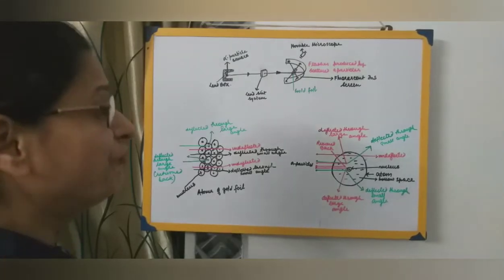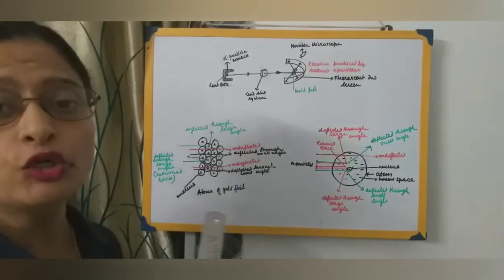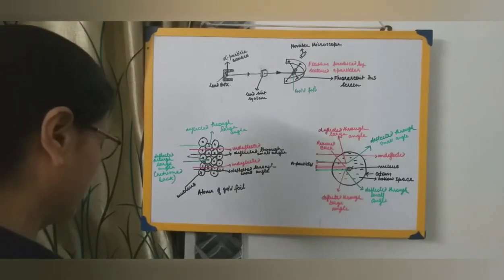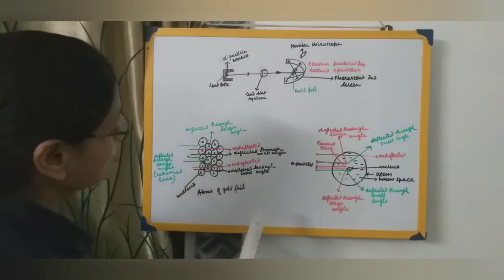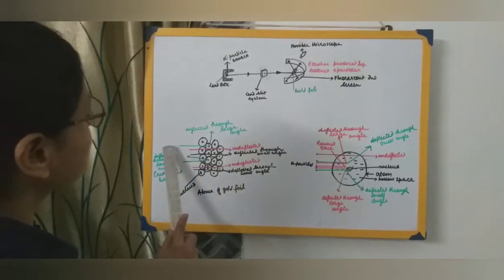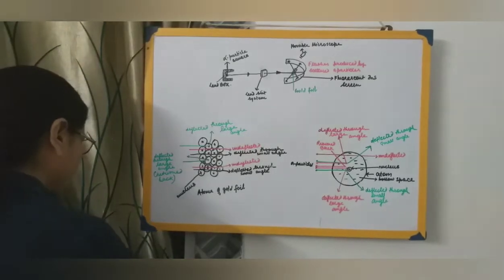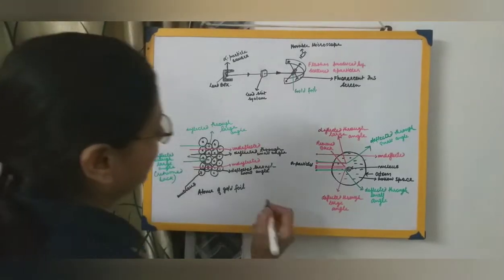And very few, extremely few, that is 1 out of 20,000, got deflected through large angles. Now how large? They got deflected through roughly 180 degrees.